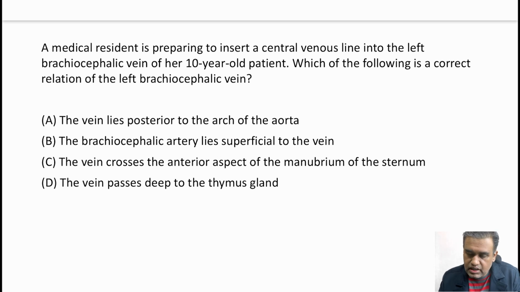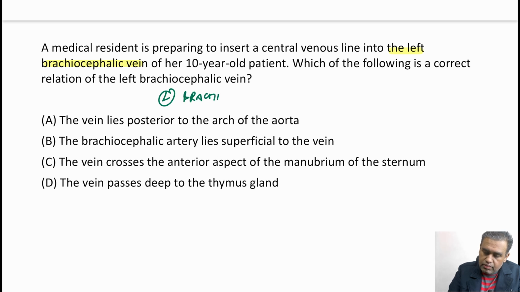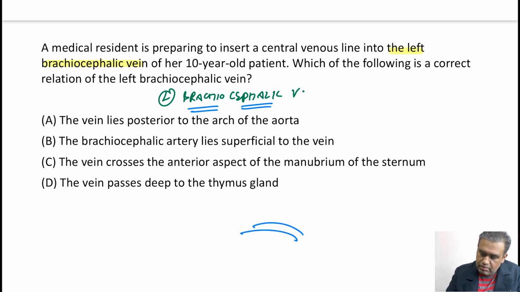A medical resident is preparing to insert a central venous line into the left brachiocephalic vein of a 10-year-old patient. Which of the following is the correct relation of the left brachiocephalic vein? The whole question is about the anatomy of the left brachiocephalic vein. Long name. Brachio means upper limb, cephalic means head and neck. So there is a vein coming from the upper limb, and a vein coming from the head and neck. They both will join to form this brachiocephalic vein.